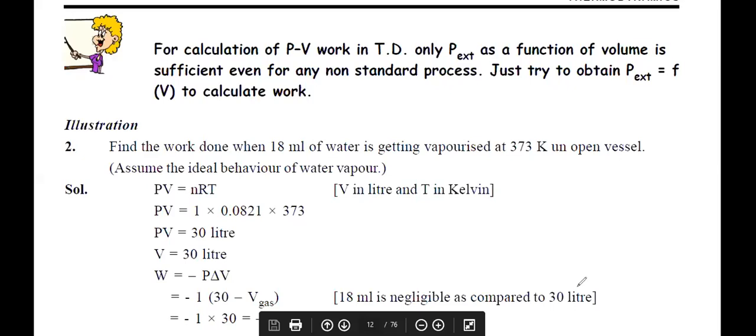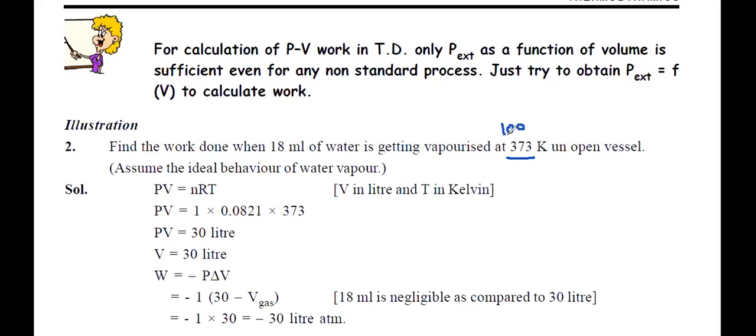Just see, I've already discussed it, right? P delta V. Okay, pressure is given. How? Open container. When you talk about open container, the pressure will be 1 atm only. Okay, because when you talk about pressure, it is pressure of the gas, which is same as, tell me, this 373 degree, which is 100 degree centigrade. What's the definition of 100 degree centigrade? It's a boiling point. Yes or no?